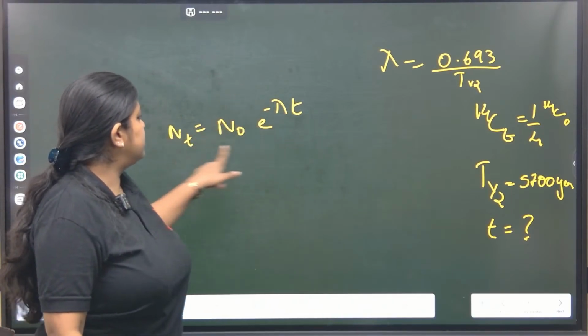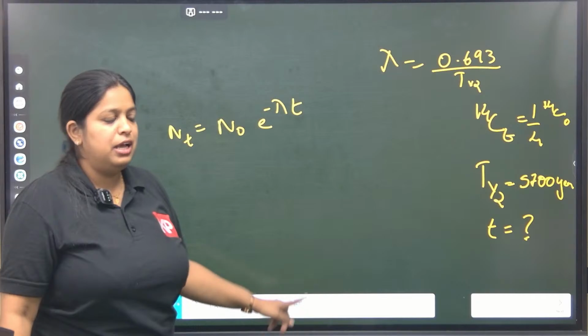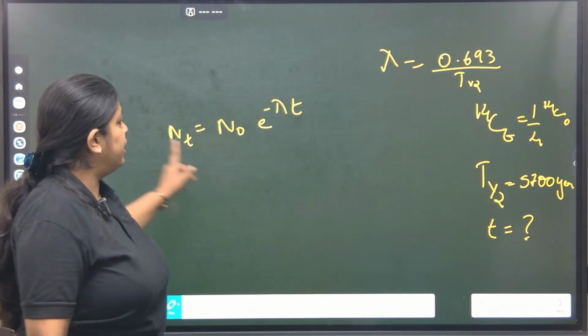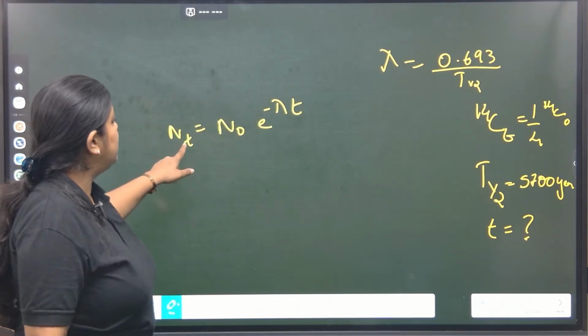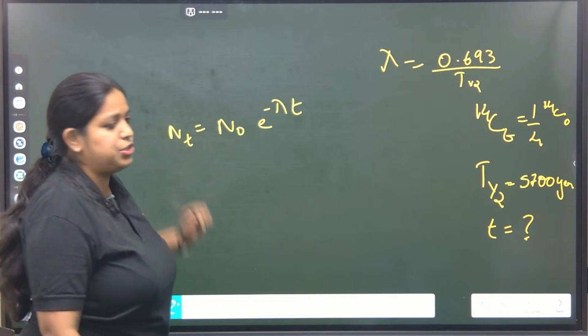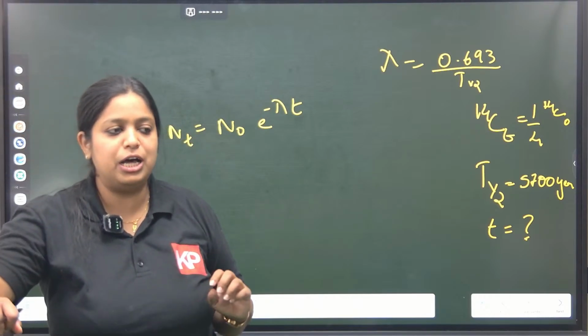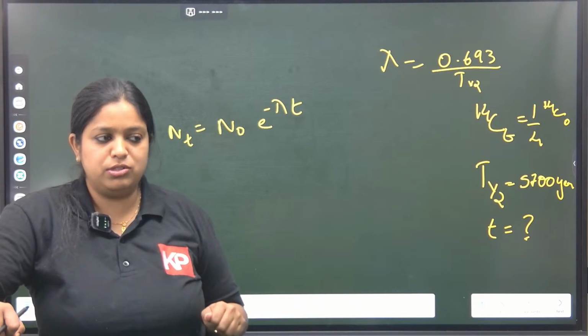If I rearrange this equation, I'll get t. The initial N naught value is known for us, like for carbon the initial activity is a constant.